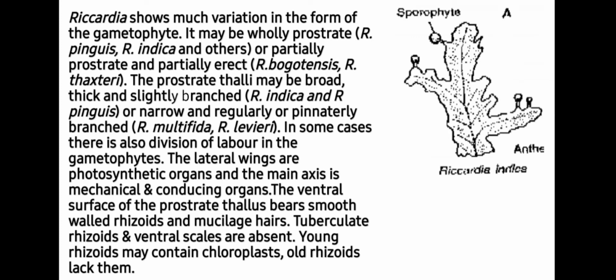In some cases, there is also division of labor in the gametophyte. The lateral wings are the photosynthetic organ and the main axis is the mechanical and conducting organ. Means photosynthesis is performed by the lateral wings while the conduction is performed by the main midrib. The ventral surface of the prostrate thallus bears smooth-walled rhizoids and mucilage hairs, while tuberculate rhizoids and ventral scales are absent, as a characteristic feature of this order. The young rhizoids may contain chloroplasts, old rhizoids lack them.